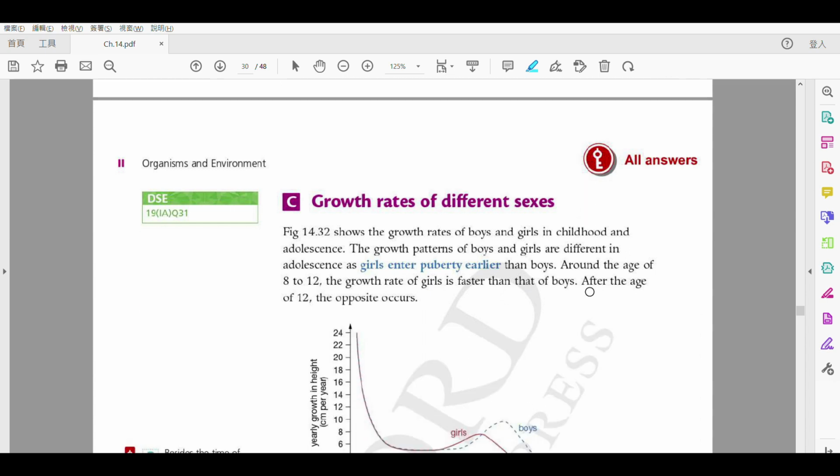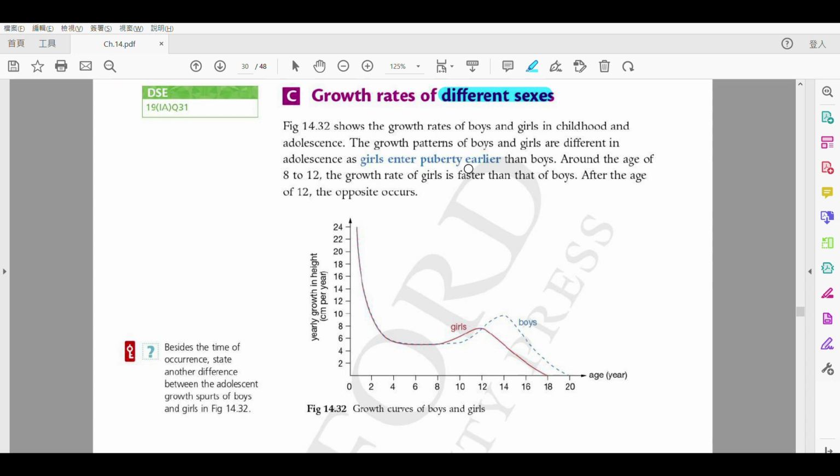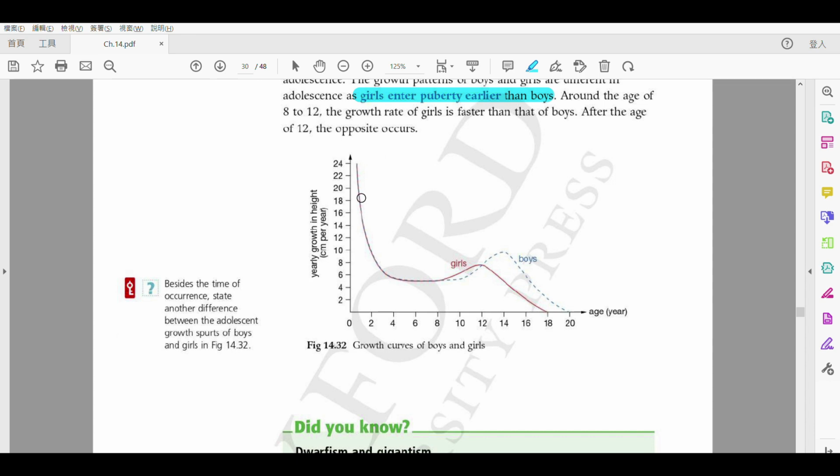All right, and then for the last one, we're going to compare the male and female, the different gender or different sexes. All right, so we know that somehow the female will reach puberty earlier than boys, all right? But then there is actually a pattern shown here. Okay, so you can look at this carefully.